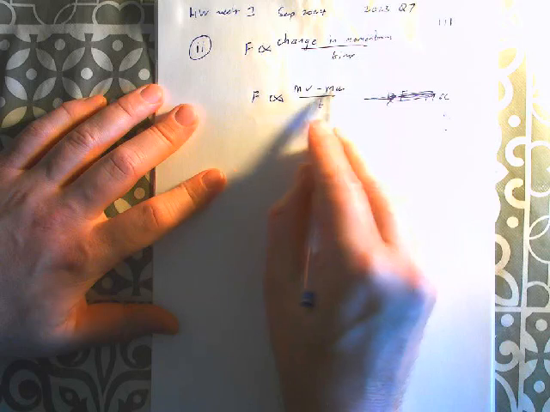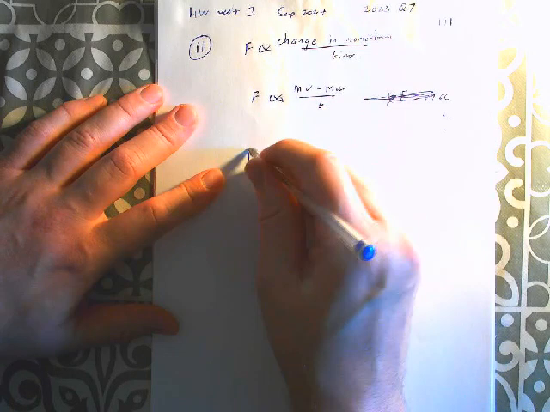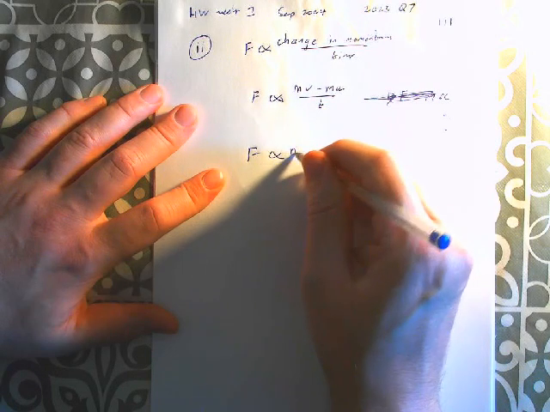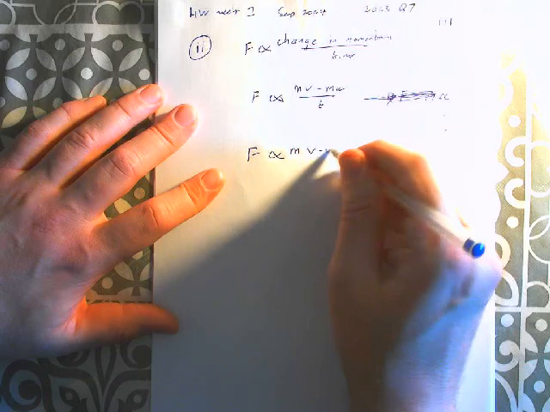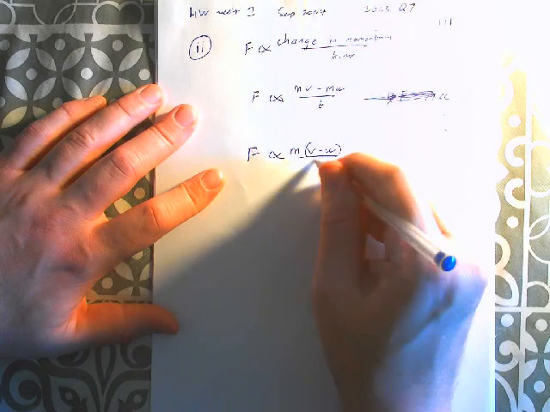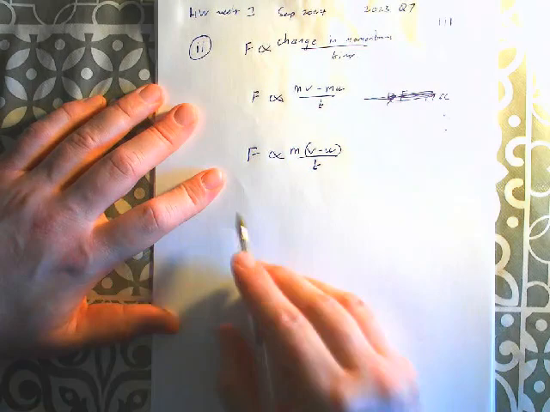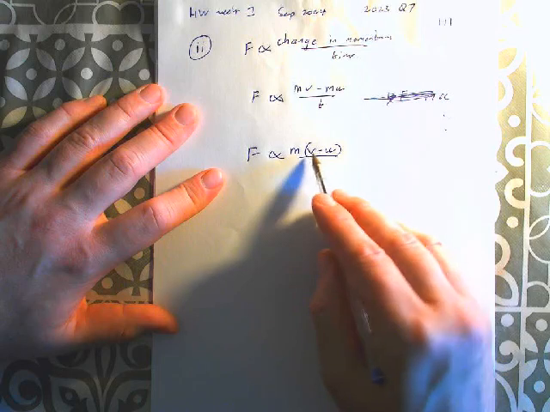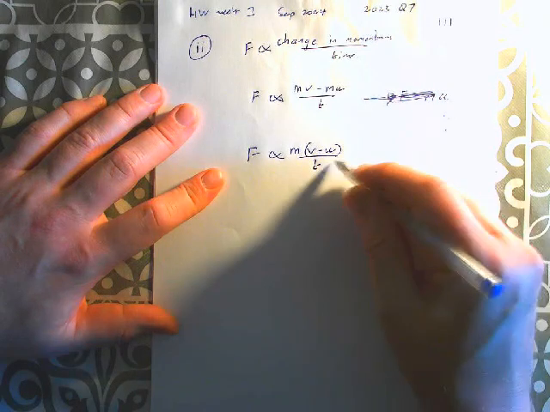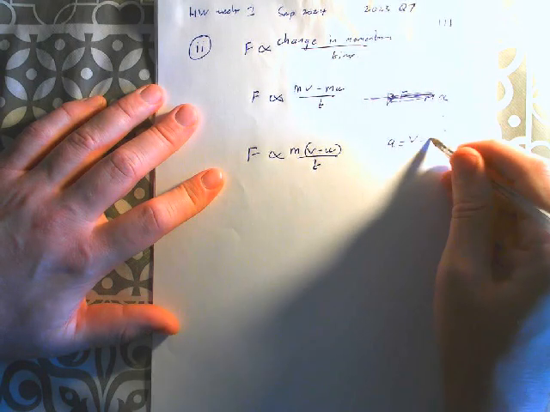So first, on the top, I've got mass times v and mass times u. So let's get that out of there. Force is proportional to mass multiplied by v minus u, all of that over t. Okay. Because of acceleration being a change in velocity over time, so that's what acceleration is.